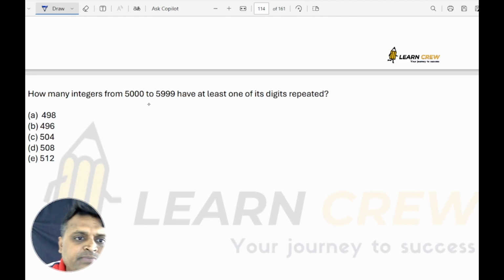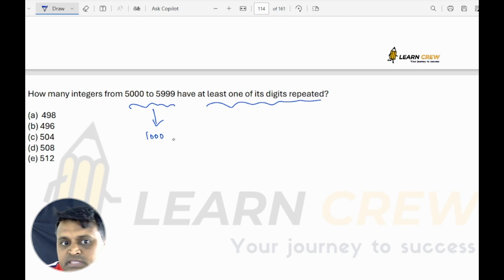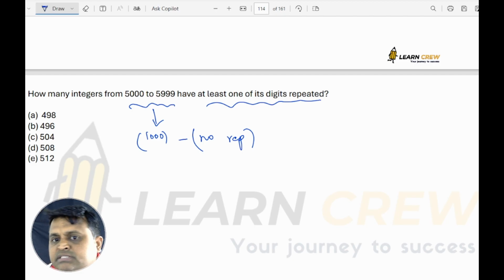How many integers from 5000 to 5999 have at least one digit repeated? The total number of numbers from 5000 to 5999 is 1000. From this, the count with at least one repeated digit is 1000 minus the count with no repetition. Out of these 1000 numbers, how many have no repetition?